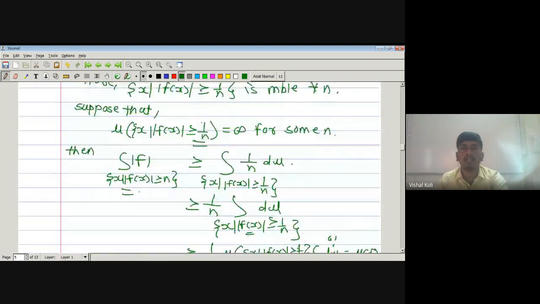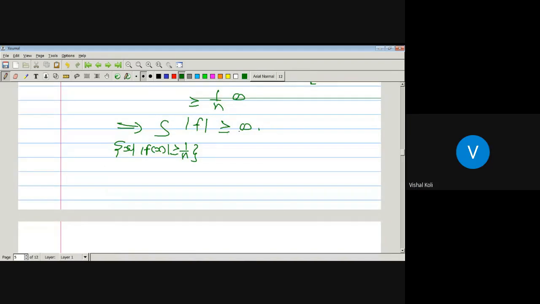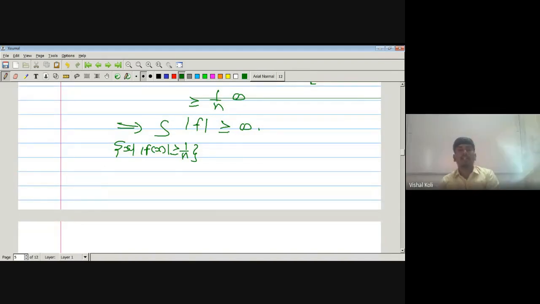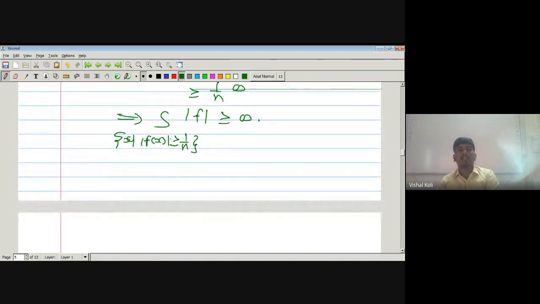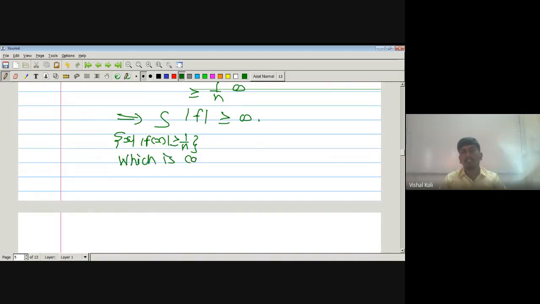As mod f is integrable, over any measurable set its integration must be finite. But here we get the integration of mod f is greater than or equal to infinity, that is, not finite. This is a contradiction to our assumption that mod f is integrable. As this is a contradiction, the measure of this set will be finite for any value of n.